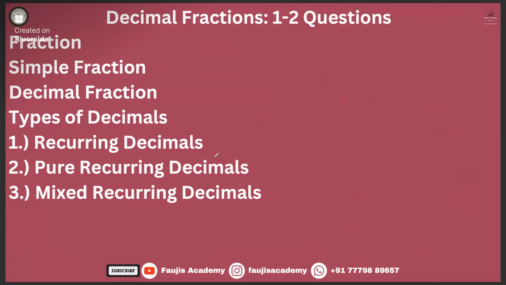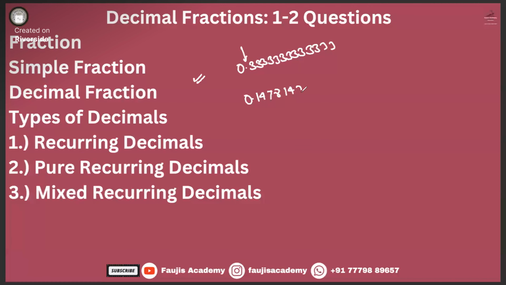Now we have pure recurring decimals. Pure recurring decimals means that after the decimal point, the number is repeating. For example, 0.1478, 1478, 1478, 1478. These are your pure recurring decimals.